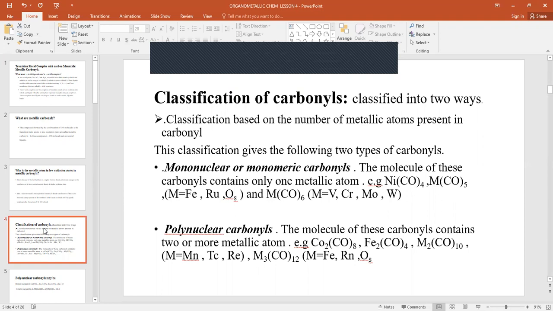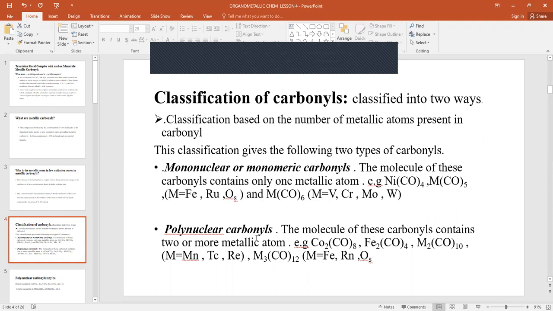Classified based on the number of metal atoms, there are two types. We have the mononuclear or monomeric carbonyls. These contain only one metallic atom. An example is nickel tetracarbonyl, iron pentacarbonyl, and others.